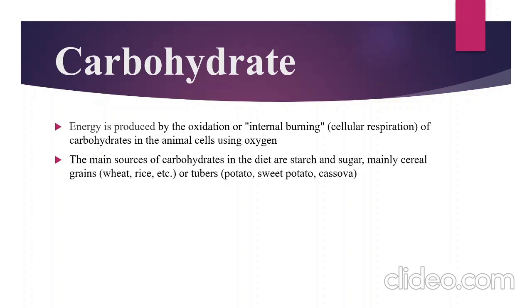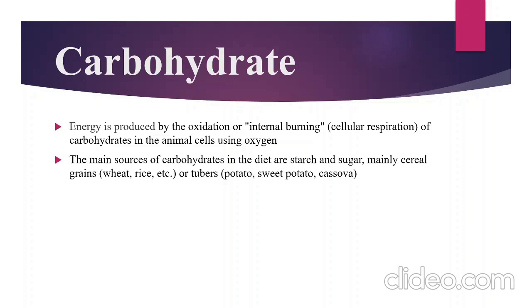Energy is produced by the oxidation, or internal burning, of carbohydrates in the animal cell using oxygen. Animals use oxygen for the oxidation of carbohydrate within the cell.